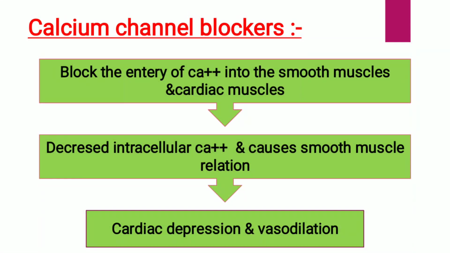Next point is calcium channel blockers. In that, calcium channel blockers block the entry of calcium ions into the smooth muscles and cardiac muscles, which decreases intracellular calcium and causes smooth muscle relaxation, and results in cardiac depression and vasodilation.